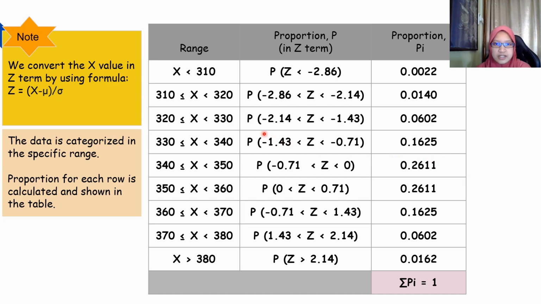For the second step, we put the data in specific ranges, and then we will get this table. And then we need to transform the x value into z term by using this formula, z equals x minus mean divided by standard deviation. After that, we find the proportion, and the summation of proportion is going to be equal to 1.